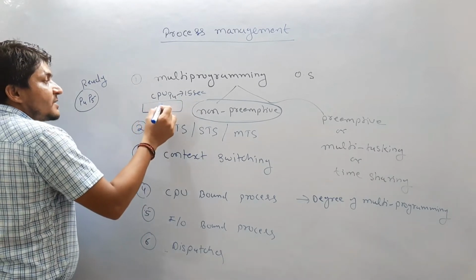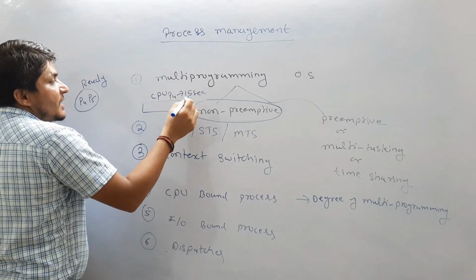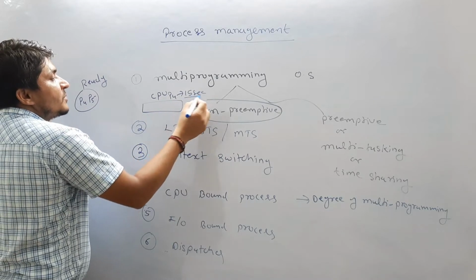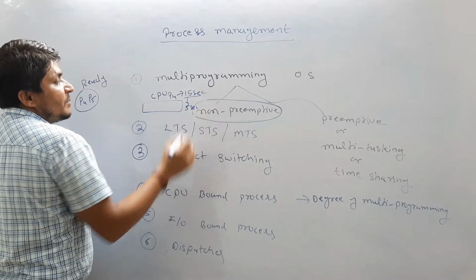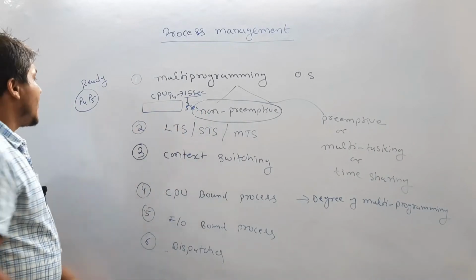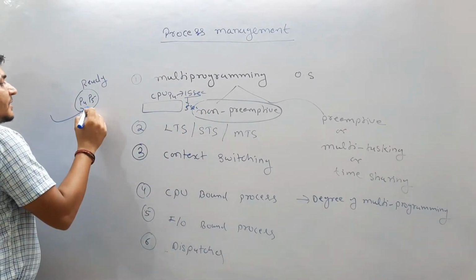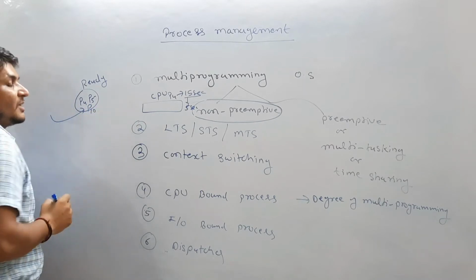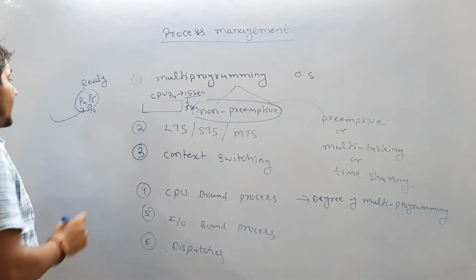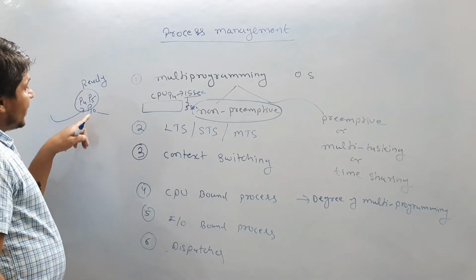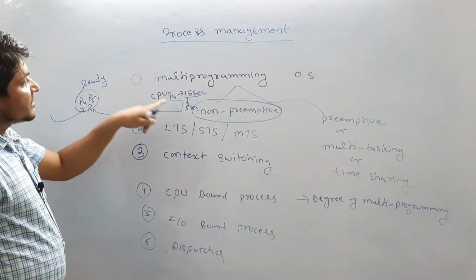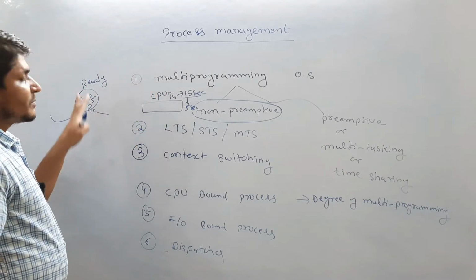So now P4 has started executing. Let's suppose P4 has completed only 5 seconds. Another process comes into the ready state, which is P10. Now this process has the highest priority. According to the rules, this process should execute on the CPU first, then other processes will execute.